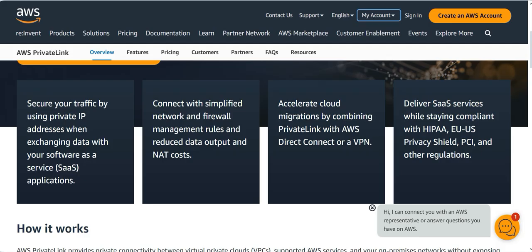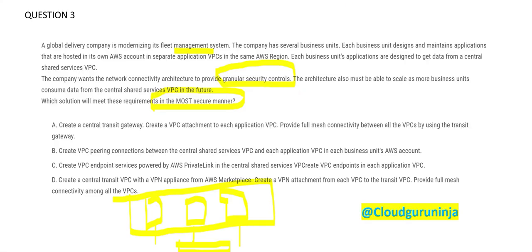Now which option has private link here? We have this option. Only one option. My job is easy now because I see only one option using private link. What they are saying is we will create endpoints powered by private link so that the endpoints can talk to each other.